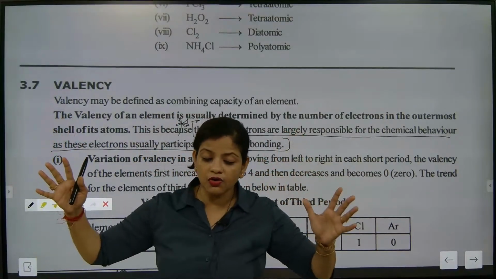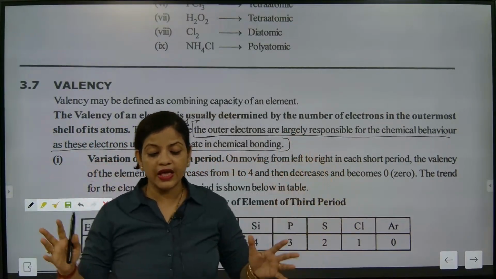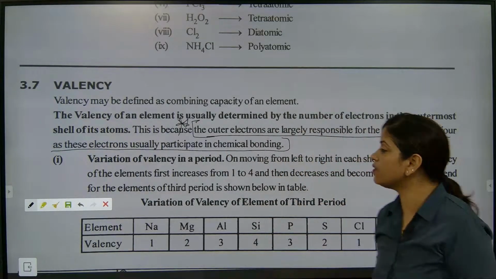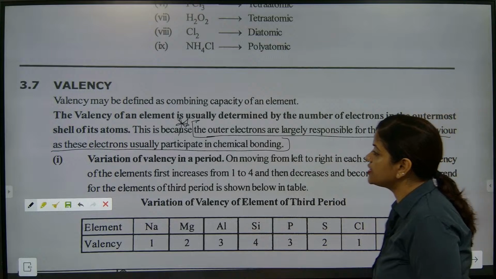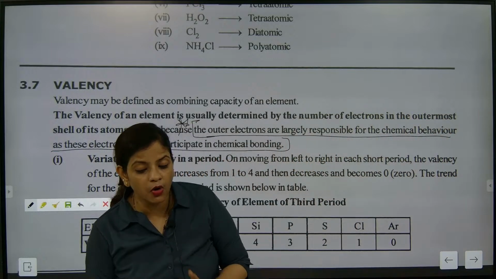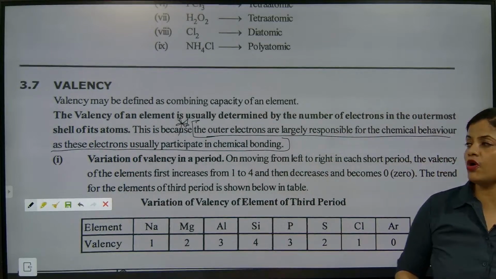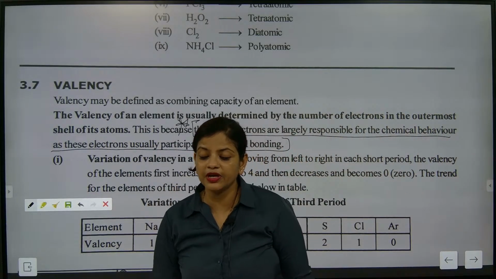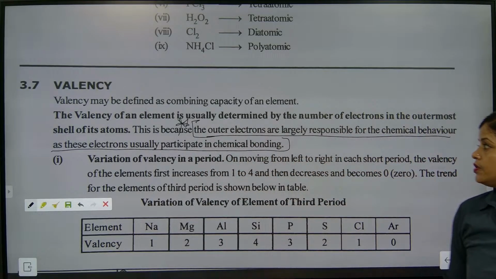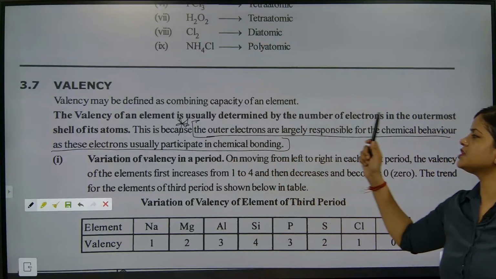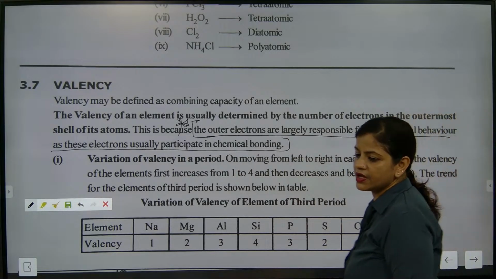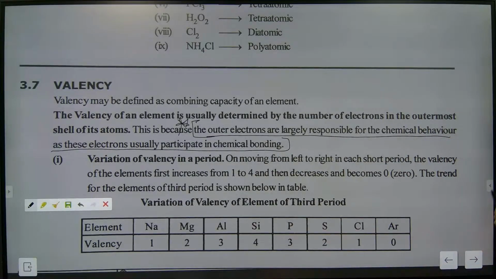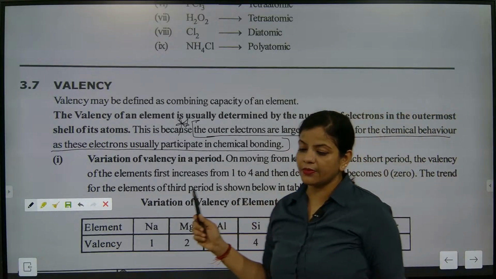The outer electrons are responsible for chemical behavior because they are the only ones participating in chemical reactions and chemical bonding. Since they participate in chemical bonding, they are very important and determine the chemical behavior. Note down: the outer electrons are largely responsible for chemical behavior as these electrons usually participate in chemical bonding.